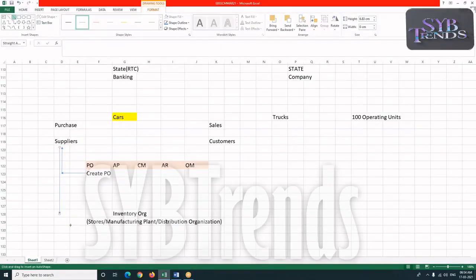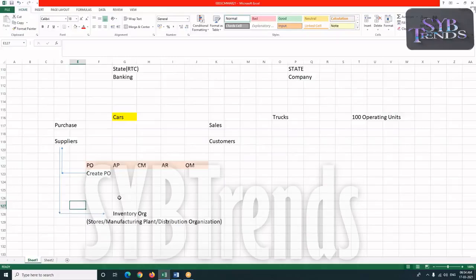As I told you, the inventory organization can be my stores, a manufacturing plant, or a distribution organization. The supplier receives the PO and delivers the goods to my inventory organization, and here we create a GRN. GRN stands for goods receipt note, meaning we physically receive the goods in my inventory.